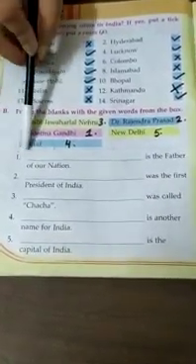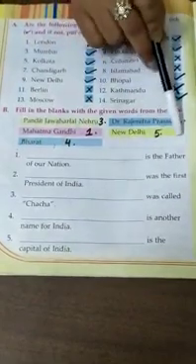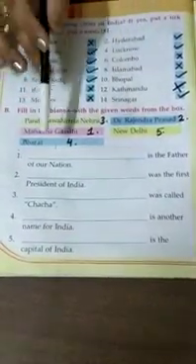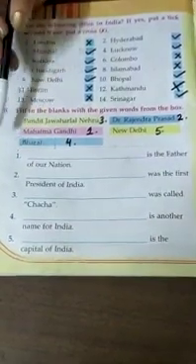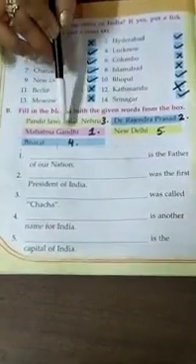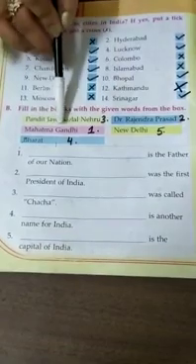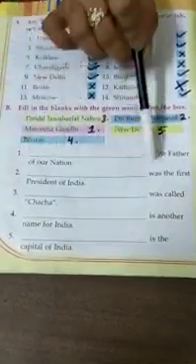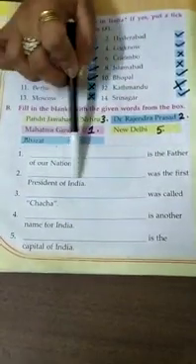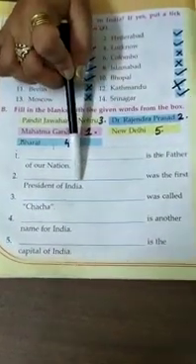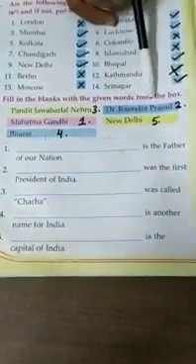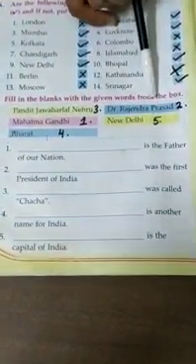Okay, now the first one is dash is the father of our nation. We all know that who is the father of our nation. Okay, Mahatma Gandhi or Bapu, he was also known as Bapu. He is the father of our nation. Second one, dash was the first president of India. Who was the first president of India? Dr. Rajendra Prasad. Dr. Rajendra Prasad was the first president of India.